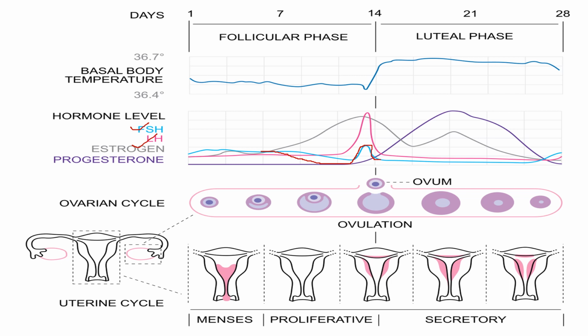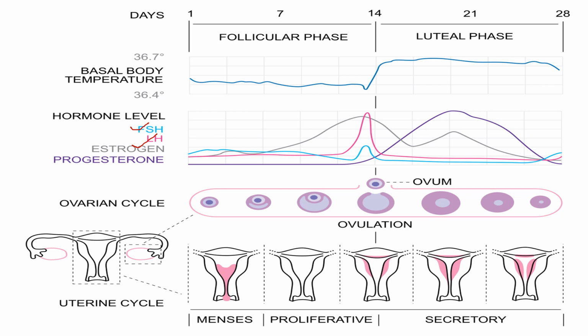LH is almost nil. Just before ovulation the LH level is very high, and after ovulation, during the luteal phase, as the estrogen and progesterone levels become high, FSH and LH are both very low in amount.